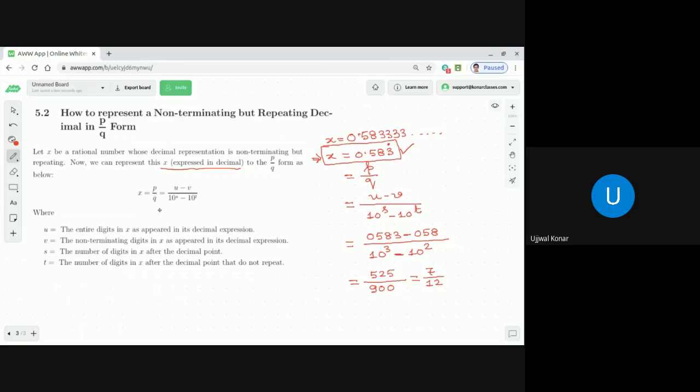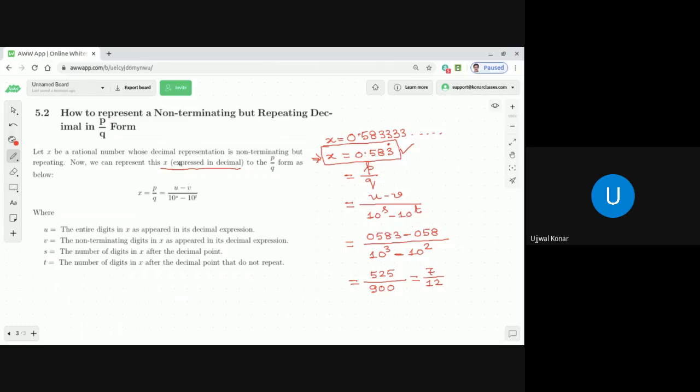X equal to p by q, that is equal to u minus v by 10 to the power s minus 10 to the power t, where u is the entire digits in x as appeared in the decimal expression. So for the number 0.583, it is 0583, as you see it here, dear students.